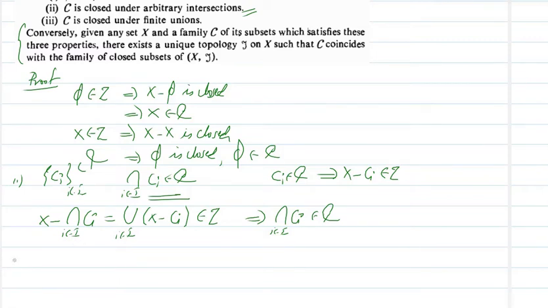And for the third part, we need to show that C is closed under finite union.